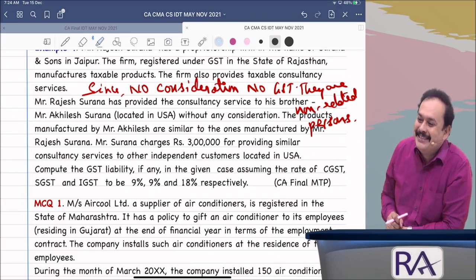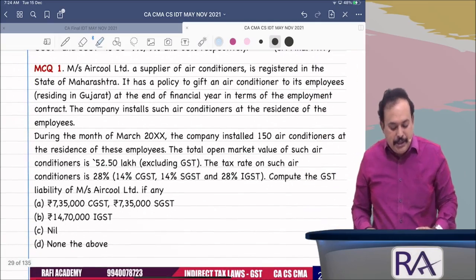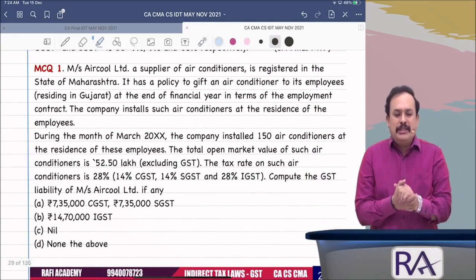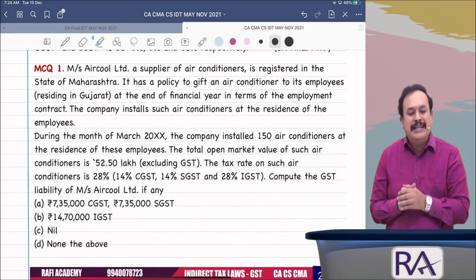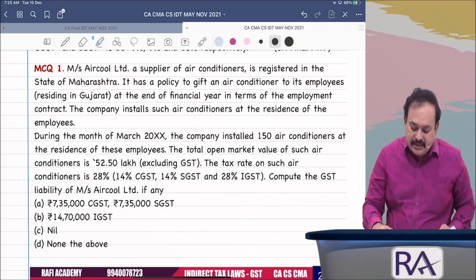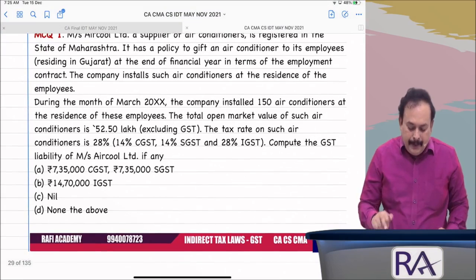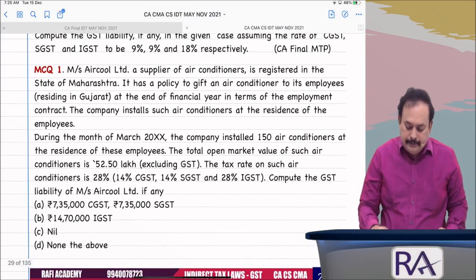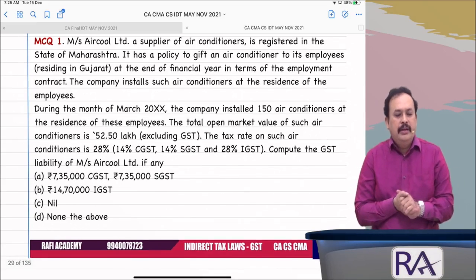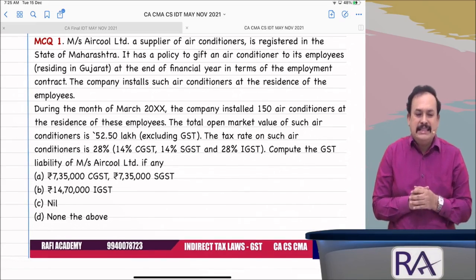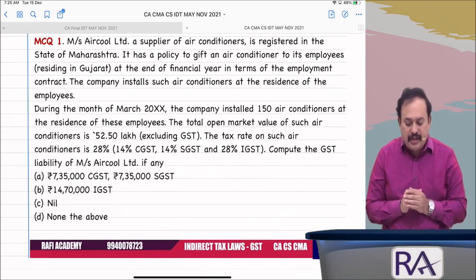Got the clarity? Any difficulty? Further, my dear sir, referring to you here, a multiple choice question, MCQ. It is drawn from your OTP, reading as follows. Mrs. Air Cool Limited, a supplier of air conditioners, is registered in the state of Maharashtra.